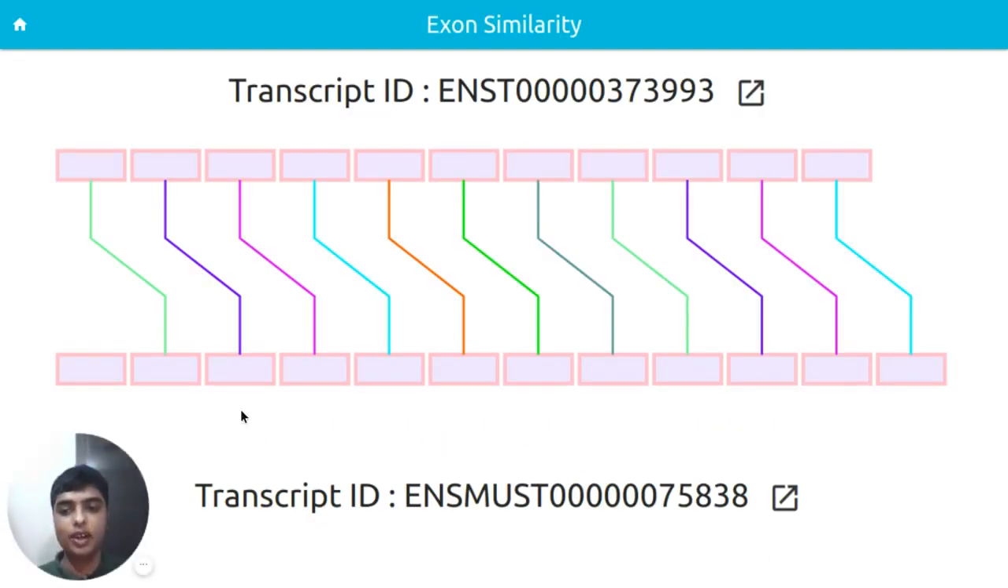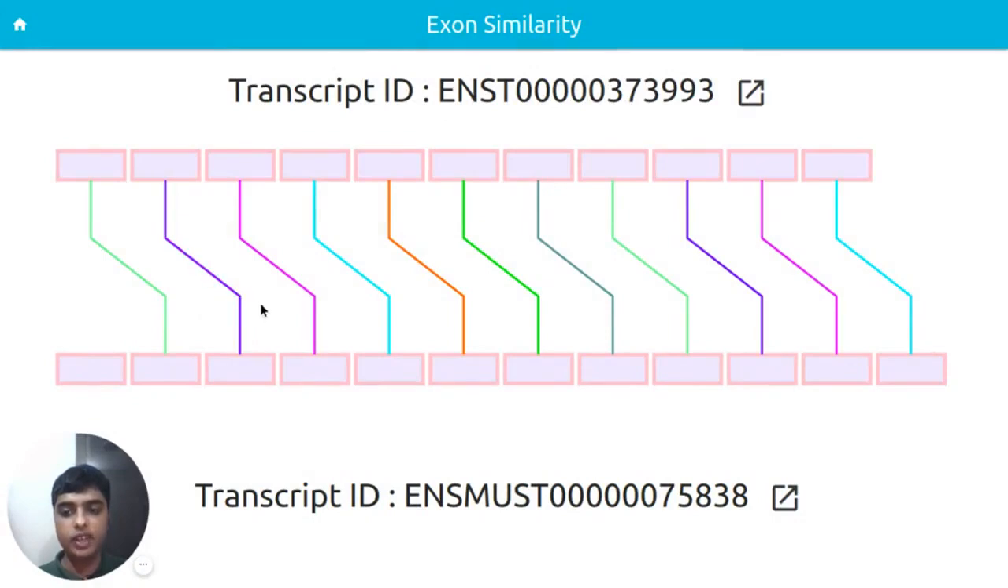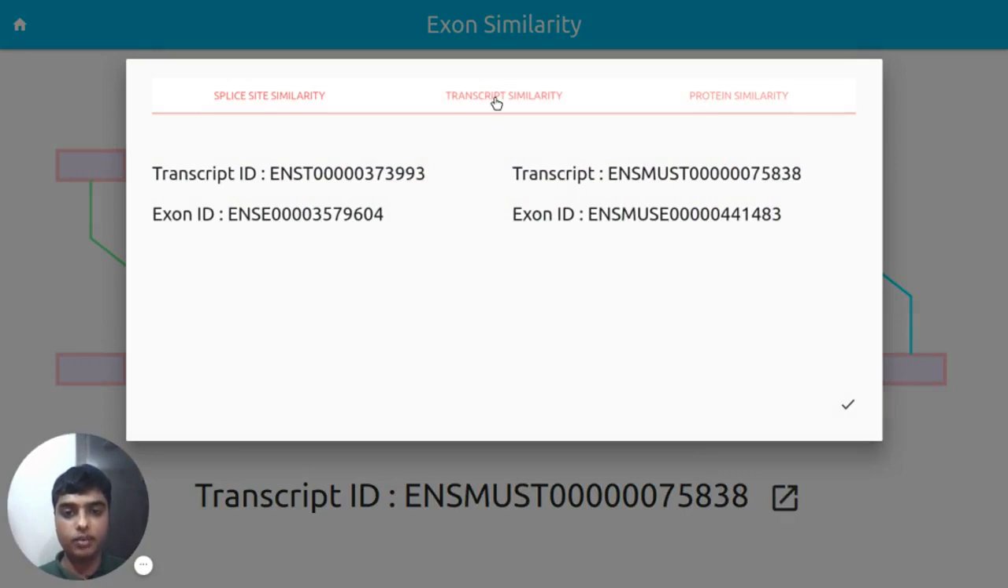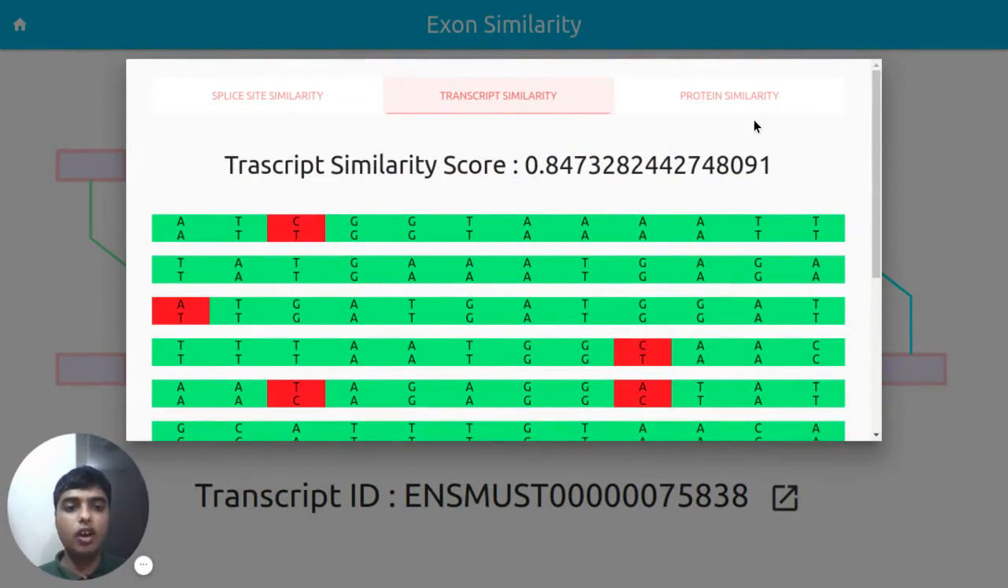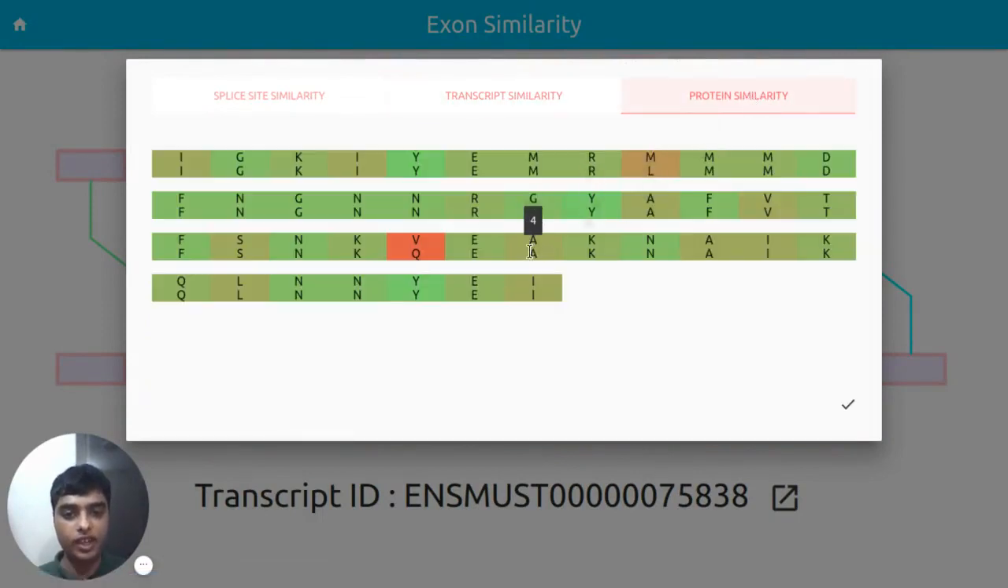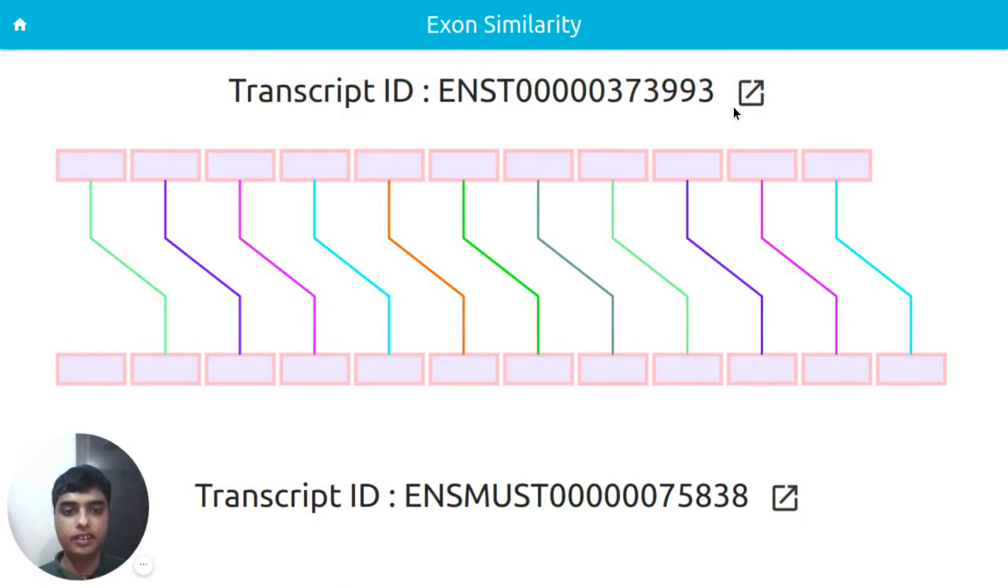As we study the most similar one, we find that this exon corresponds to this one, this corresponds to this one, and so on. This exon corresponds to no other one because it is completely in the UTR region. If we pick any other exon pair from here, we can observe the similarity between them. For example, we can see the transcript similarity, which is computed using MUSCLE. We can also observe the similarity of the synthesized protein from here. And we can also study the splice-site-weighted similarity from our algorithm, which is shown here. Clicking this link takes us to the Ensembl page where this transcript is presented.